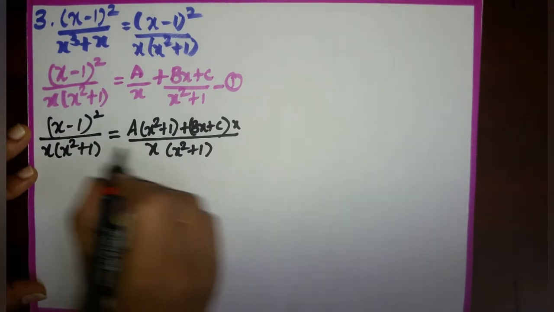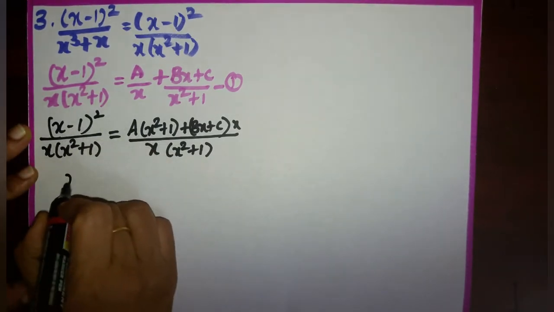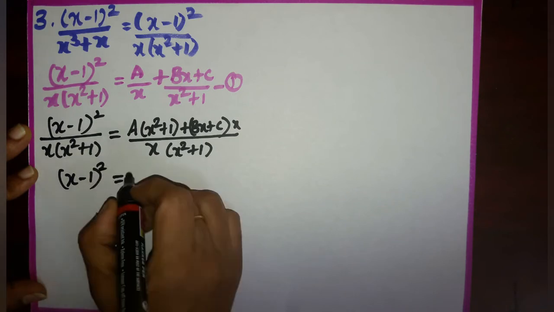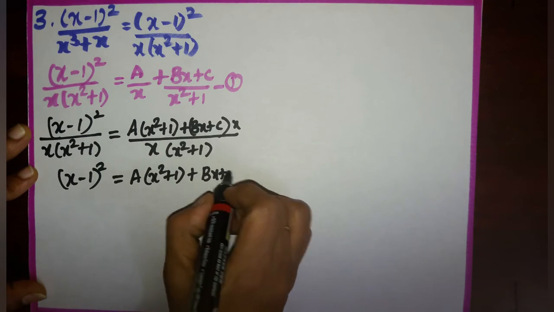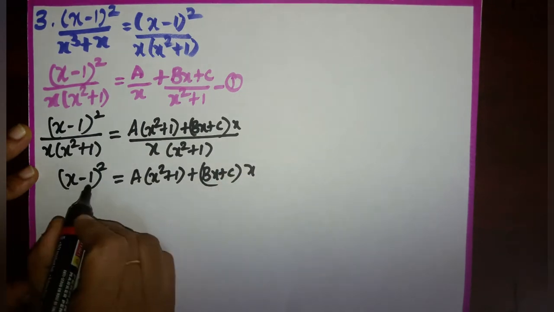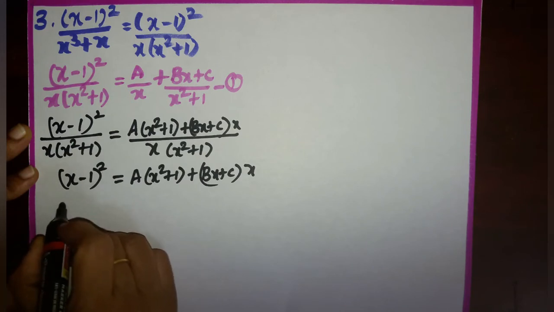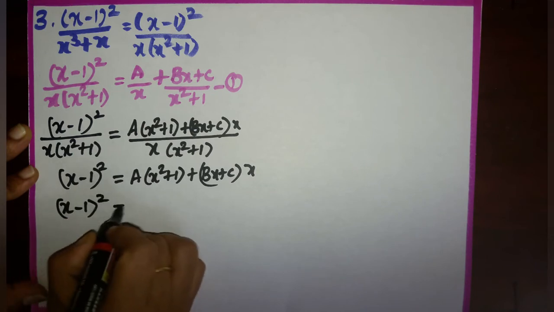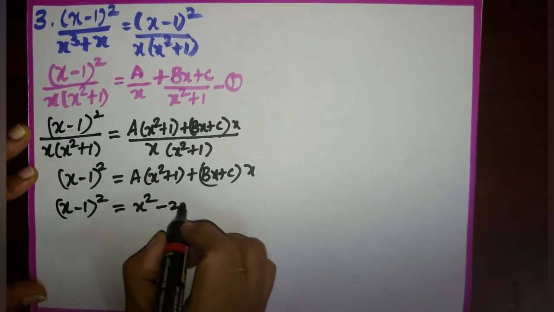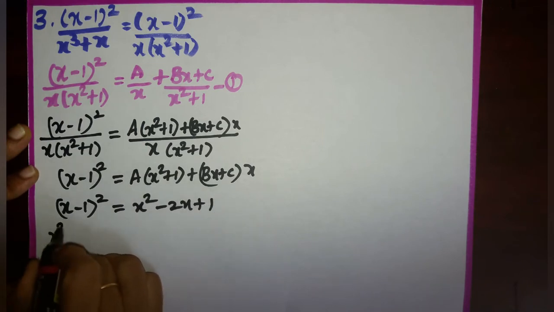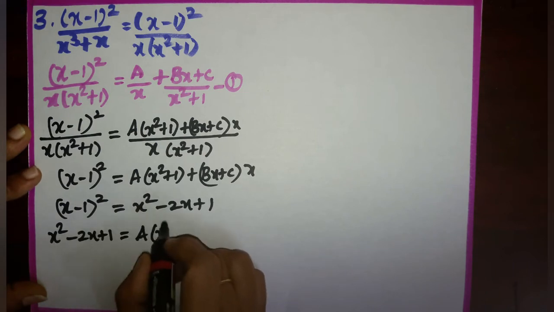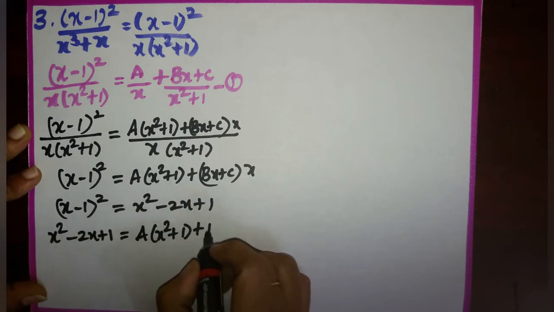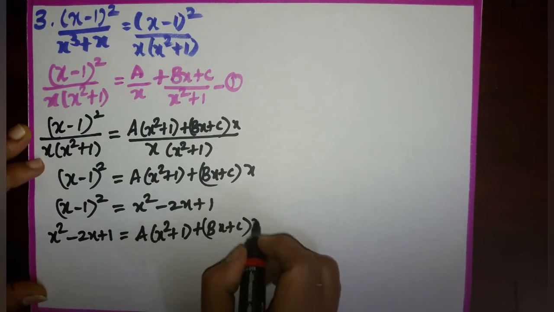Since we have the same denominator, we need to equate the numerator. Then we get x minus 1 the whole square equal to a into x square plus 1 plus bx plus c into x. I am going to expand x minus 1 the whole square in the form of a minus b the whole square. Then we get x square minus 2x plus 1, which is equal to a into x square plus 1 plus bx plus c into x.